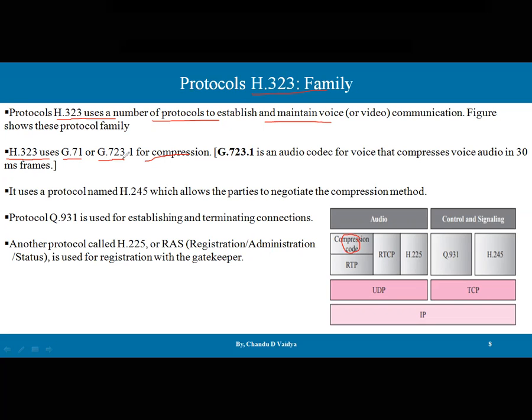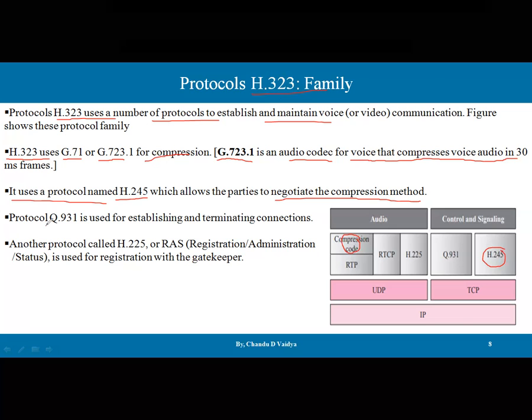G.711 or G.723.1. G.723.1 is the audio codec for voice that compresses voice audio in 30 millisecond frames. That is the beauty of this protocol. So for compression, there is this protocol, and then it uses the protocol named H.245, which allows the parties to negotiate the compression methods. Which compression techniques to be used, that negotiation can be done by the H.245 protocol.